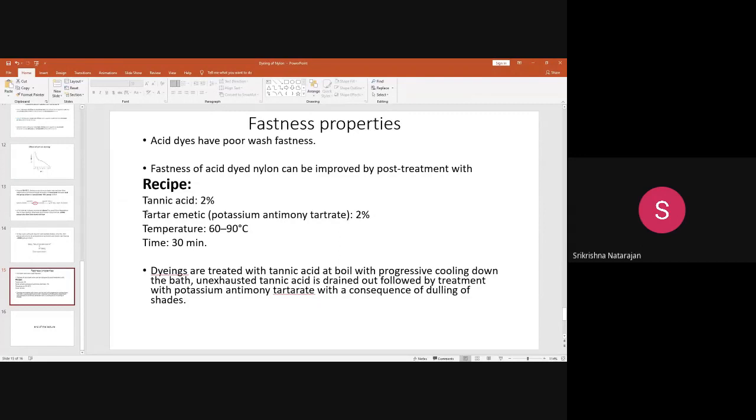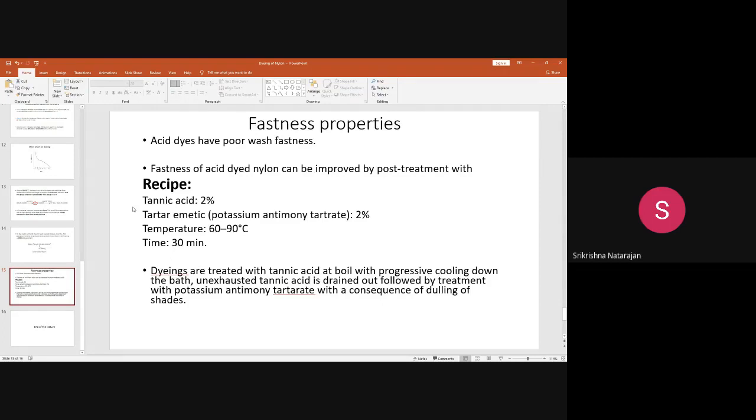Normally, if a dye is highly water soluble, its wash fastness will be poor, because if the dye is water soluble, then when you wash the fabric, there is a chance of it coming out. Though there is an electrovalent bond formation, still it will come out. Okay, so that is why nowadays more research is going on to develop acid dyes with higher wash fastness.